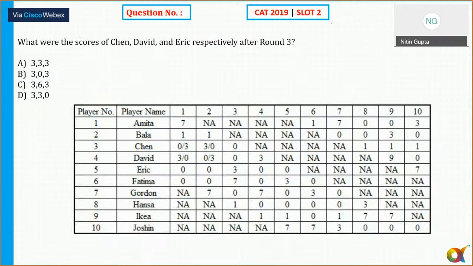Okay. Now, let's see. This is the final table here. So it says, what were the scores of Chen, David, and Eric respectively after round 3? So after round 3, for Chen and David, for Chen it is 3, David is also 3. And for Eric, it is 3. So option number A. Okay. That is 3, 3, 3, option number A. Question number 1.